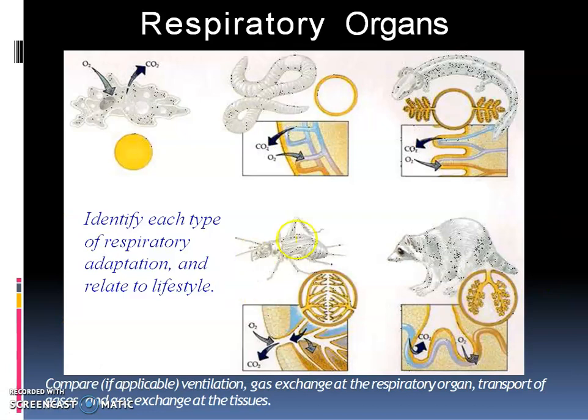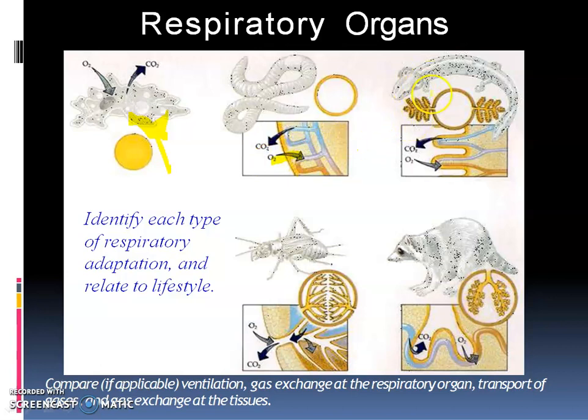So talking about the respiratory organs of various animals, here this is the amoeba. In the amoeba, there is no special respiratory organ, so respiration occurs by simple diffusion. It is a single-celled organism, so diffusion is through its body surface. Then, earthworms have a slimy moist skin, and through this moist skin the oxygen which is dissolved in the water enters into the body and the carbon dioxide diffuses out.